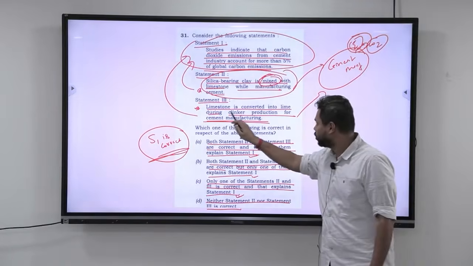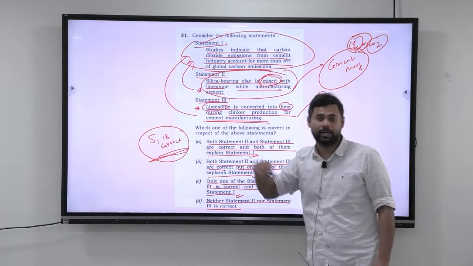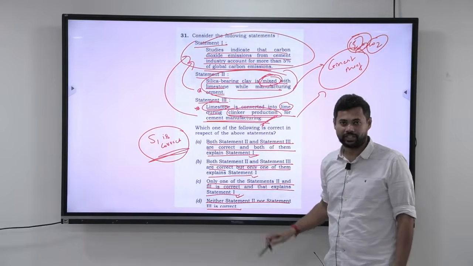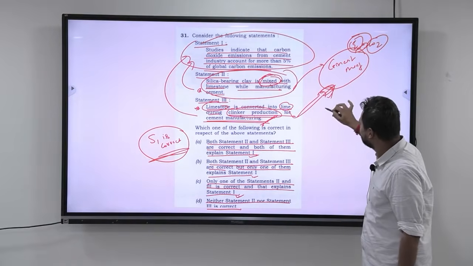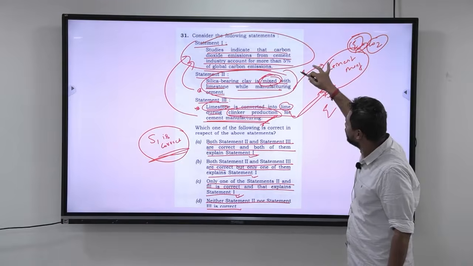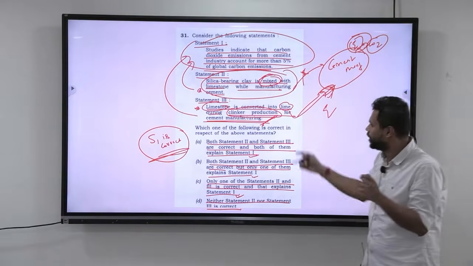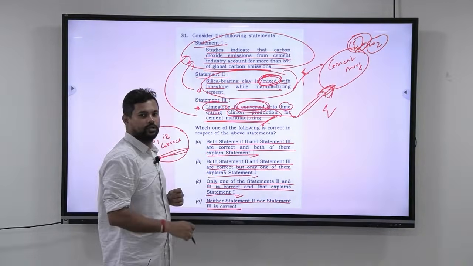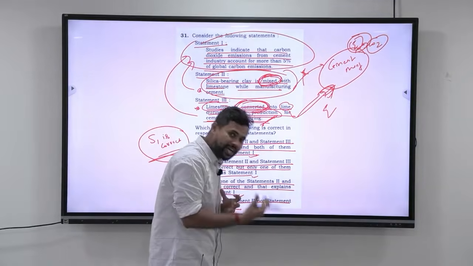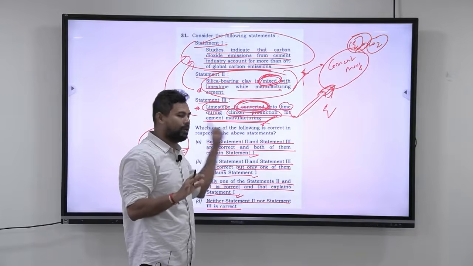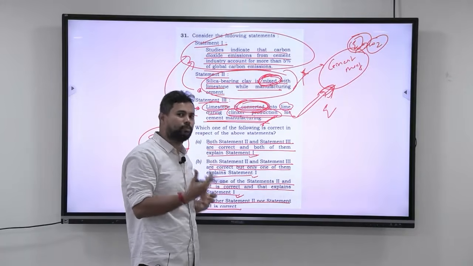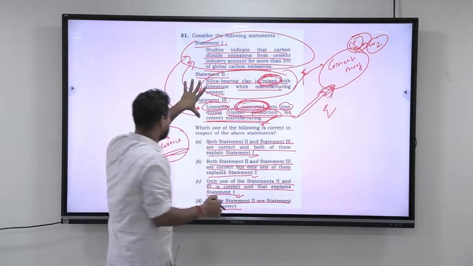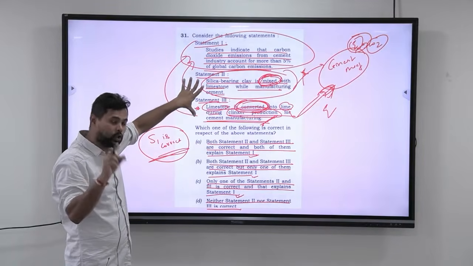Okay, but limestone is converted into lime. Now this involves a chemical process. There is a chemical reaction that happens during clinker production, when cement manufacturing is done. Obviously when a chemical reaction happens, there should be emission here. There is very little emission or no emission there, so I would not say no. Okay. So even though you may not know, just by understanding this mixing and this conversion, you can take a call that conversion usually happens because of a chemical process and there is a high probability that emissions can happen. Here mixing is just a physical process and when that happens there is very low probability that emissions can happen. On that basis I can say both the statements are true, but